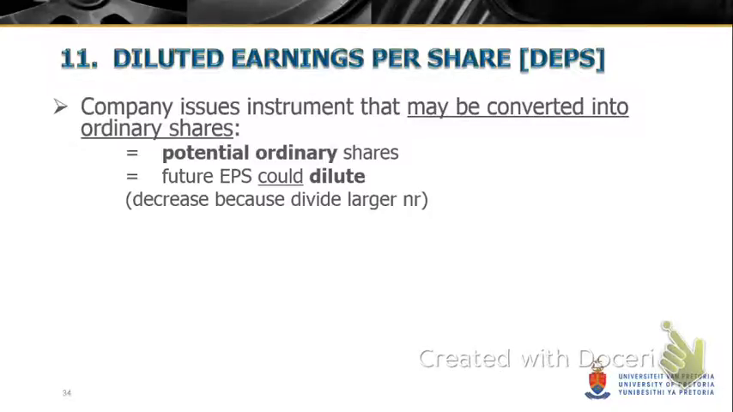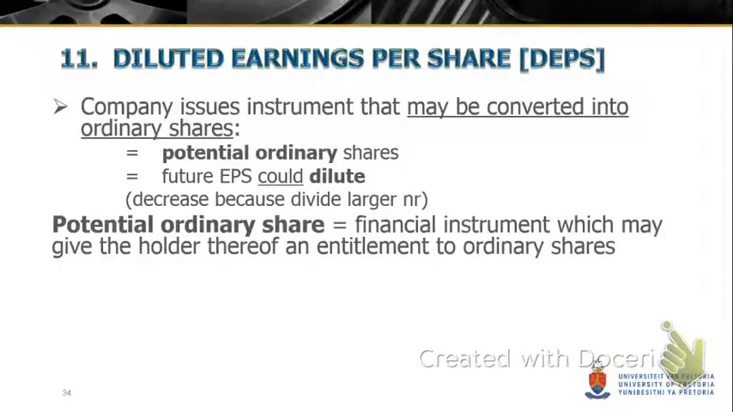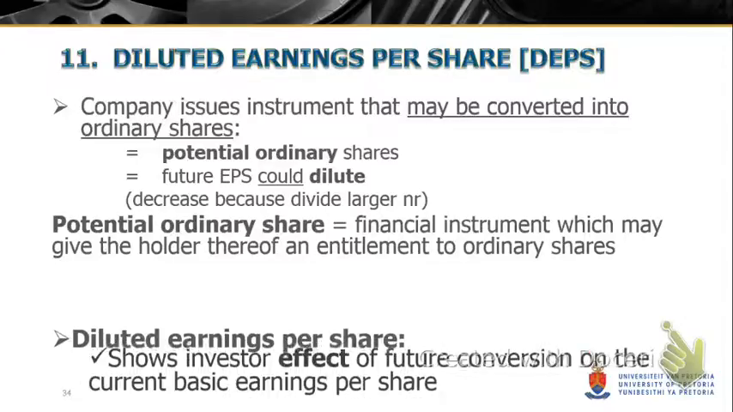And they can also cause dilution of our earnings per share, because once they are issued, there will be a larger number of ordinary shares in issue, and that could possibly cause our basic earnings to be lower per share. A potential ordinary share is a financial instrument which may give the holder thereof an entitlement to ordinary shares.